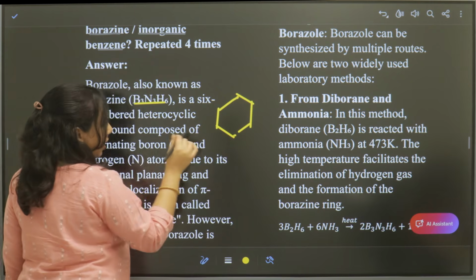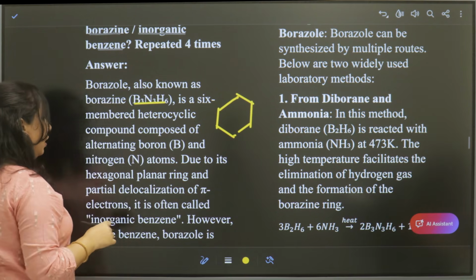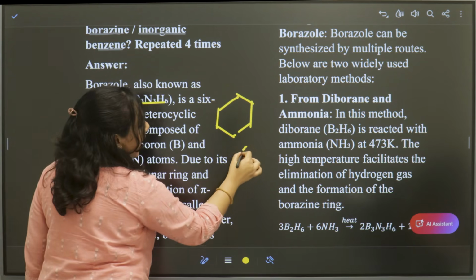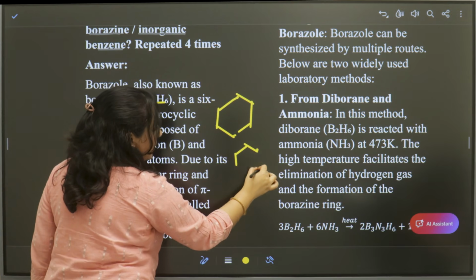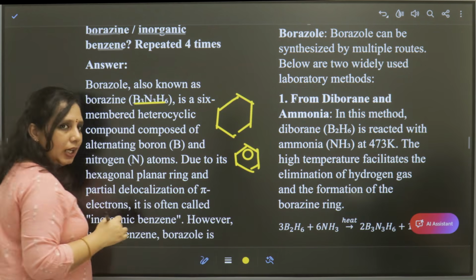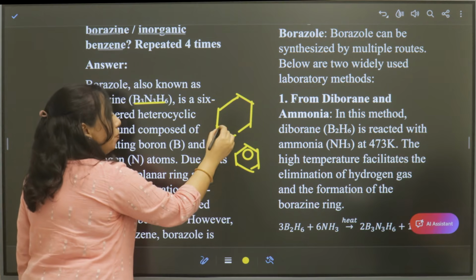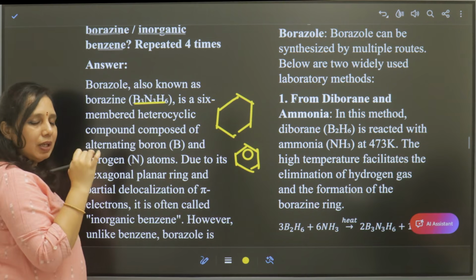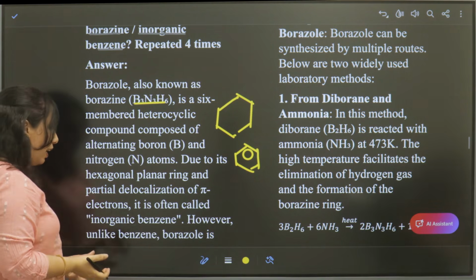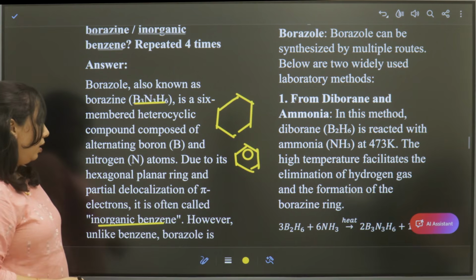This structure resembles benzene, hence it is called inorganic benzene. And there is also partial delocalization. In benzene we have complete delocalization of electrons, which is why we draw a circle in between. Similarly, even in borazole we have partial delocalization.